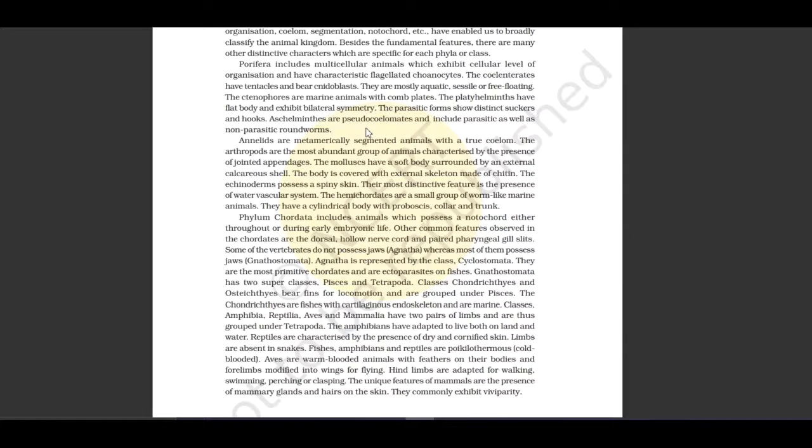Aschelminthes are pseudocoelomate and include parasitic as well as non-parasitic roundworms. Annelida are metamerically segmented animals with a true coelom. The arthropods are the most abundant group of animals characterized by the presence of jointed appendages. The mollusca have a soft body surrounded by an external calcareous shell. The body is covered with an external skeleton made up of chitin. The echinoderms possess spiny skin. Their most distinctive feature is the presence of a water vascular system. The Hemichordata are a small group of worm-like marine animals. They have a cylindrical body with proboscis, collar and trunk.